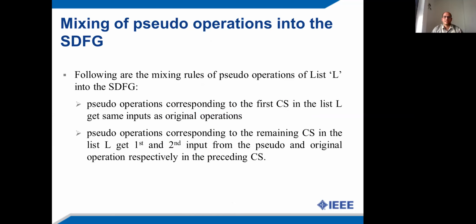So once a list of pseudo operations is determined, the pseudo operations are inserted into the scheduled data flow graph in the respective control steps. The mixing of the pseudo operations is performed based on the proposed mixing rules. In the proposed mixing rule, pseudo operations corresponding to the first control step in the list L get the primary inputs, and the pseudo operations corresponding to the remaining control steps in the list get the first input from the pseudo operation and the other input from the original operation that is available in the preceding control step. This is how the pseudo operations are mixed with the original operations of the design.